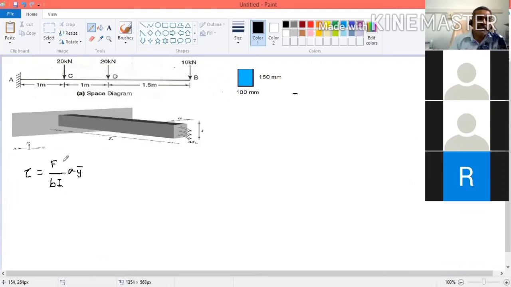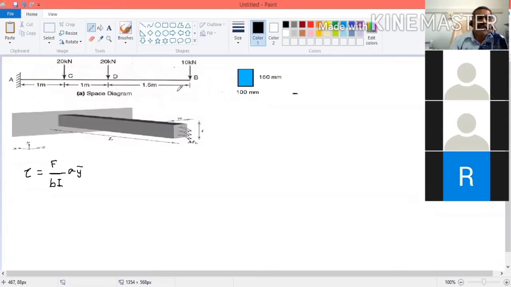So this is the equation for shear stress. Tau is equal to F, the shear force. We know how to draw the shear force diagram for this beam. If you take the shear force at this point, it will be 10. Here it will be 10 plus 20, 30. Then at this point, it is 30 plus 20, it is 50. The 50 will continue up to this point.